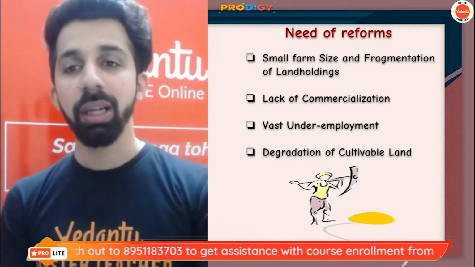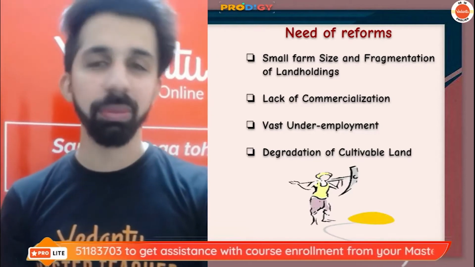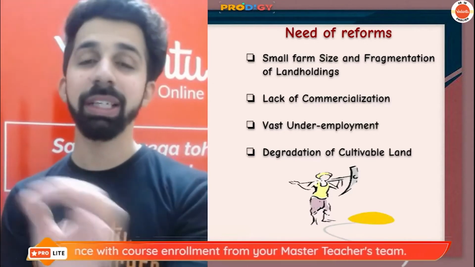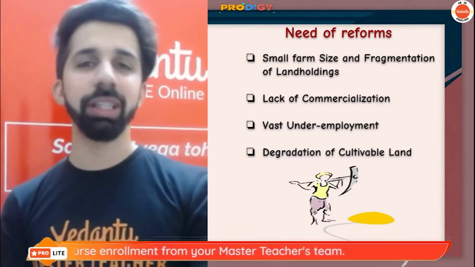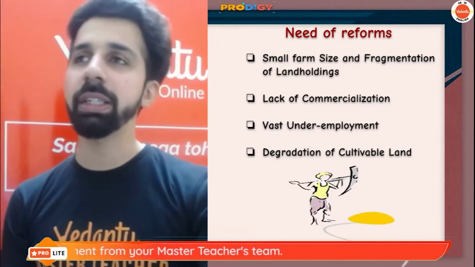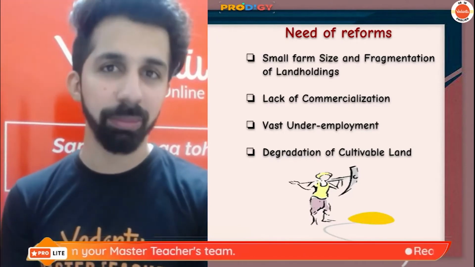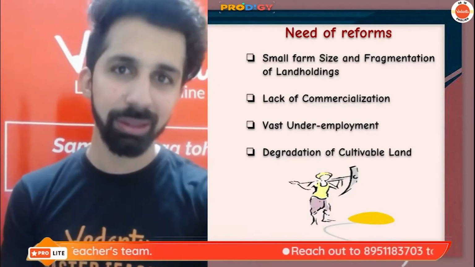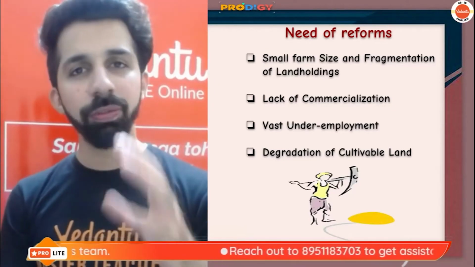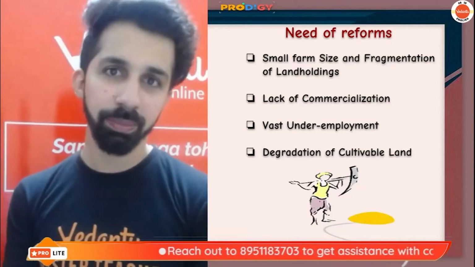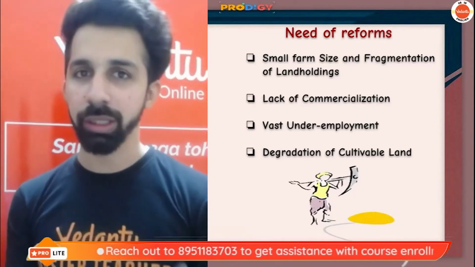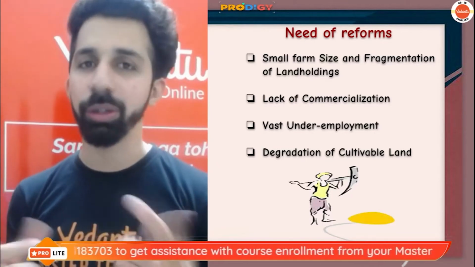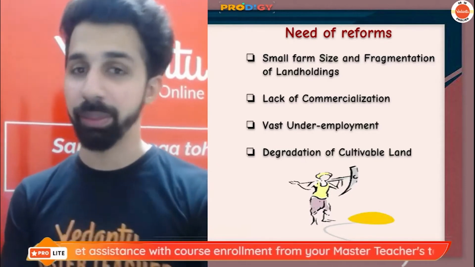First of all, guys, a very common problem you will come across in India is small farm size and fragmentation of land holdings. So what do we understand from this? Guys, what we see, there are many small and marginal farmers in India who have land of less than 2 hectares. So guys, these small farmlands cannot be modernized. And if the farmland cannot be modernized, it becomes very challenging to increase the yield in that particular field. So that is a very big problem.